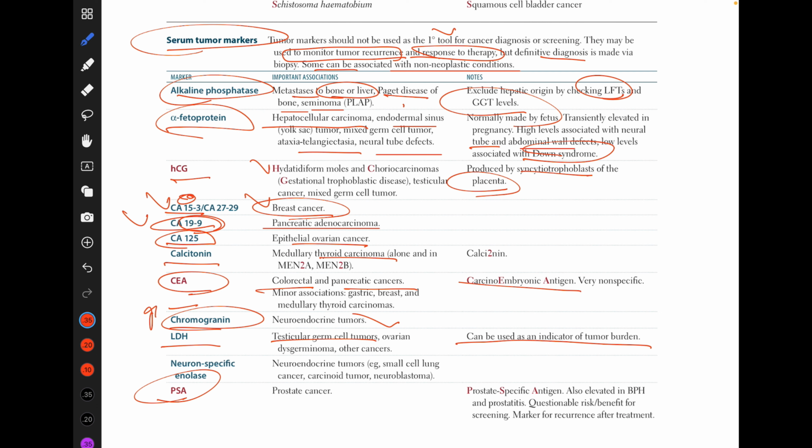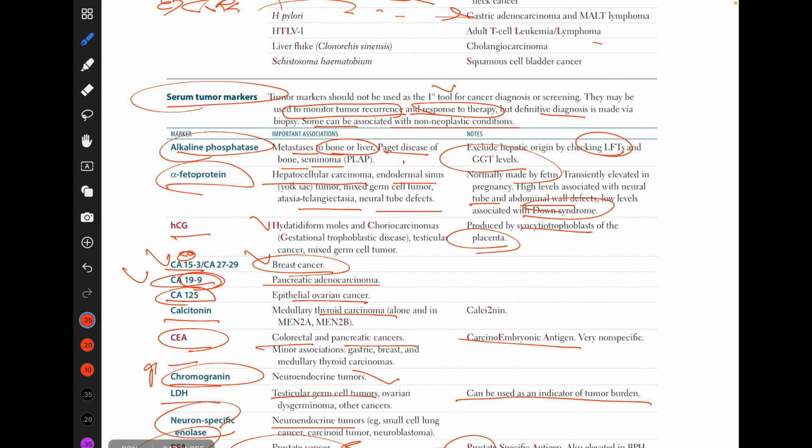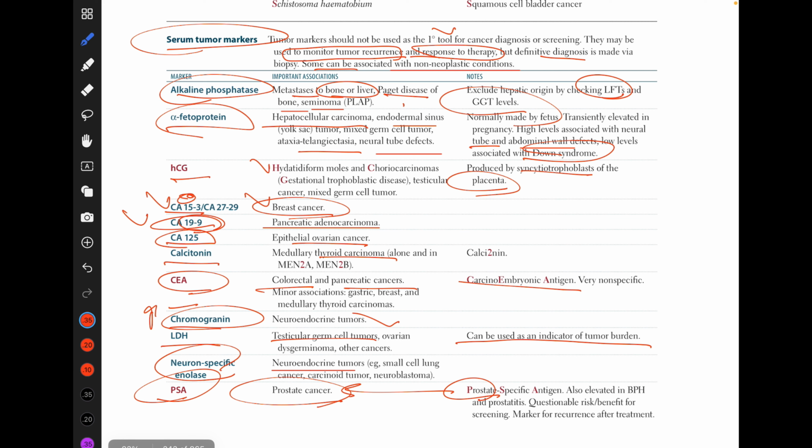It is a very easy question of which cancer it will be associated with. Of course, it is a prostate-specific antigen, so it will be associated with prostate cancer. Neuron-specific enolase is for neuroendocrine tumors, and all these markers are specific and associated with certain cancers. That's all about tumor markers, and don't forget that tumor markers are just used to confirm the diagnosis, monitor tumor recurrence and response to therapy given to the patient, and the final and definitive diagnosis is made by biopsy for the cancer.